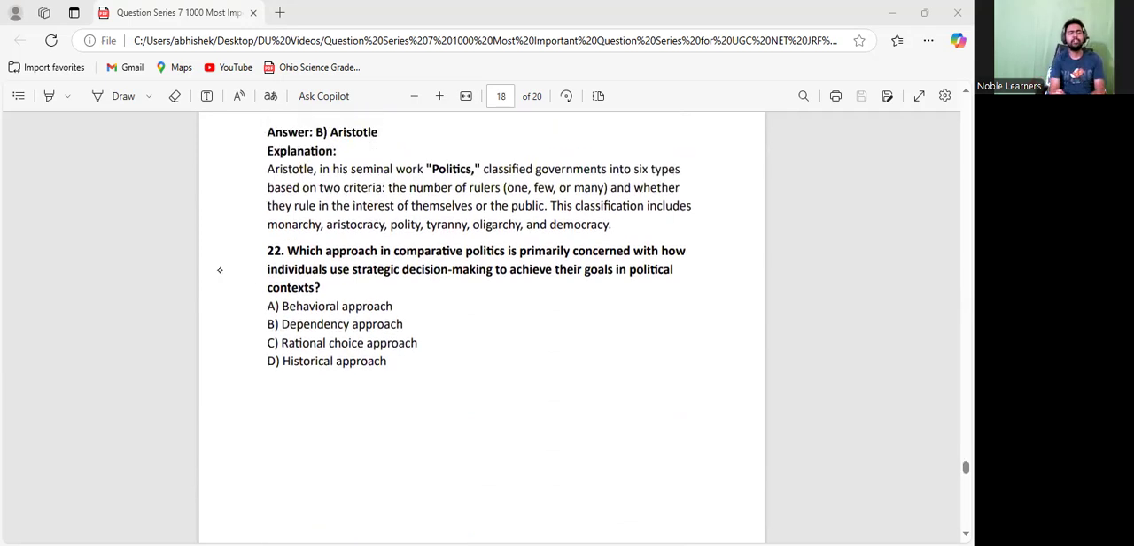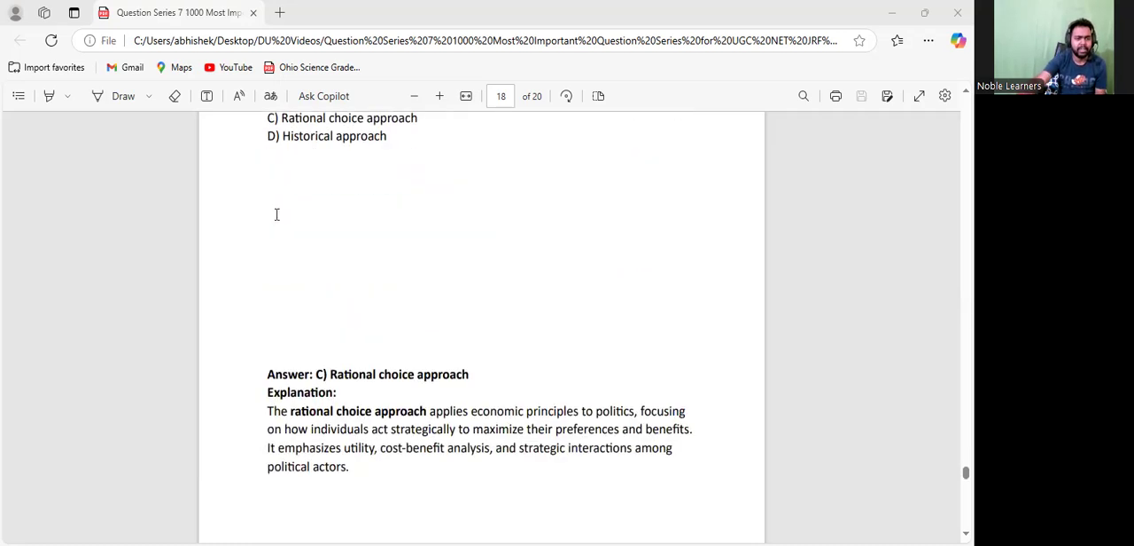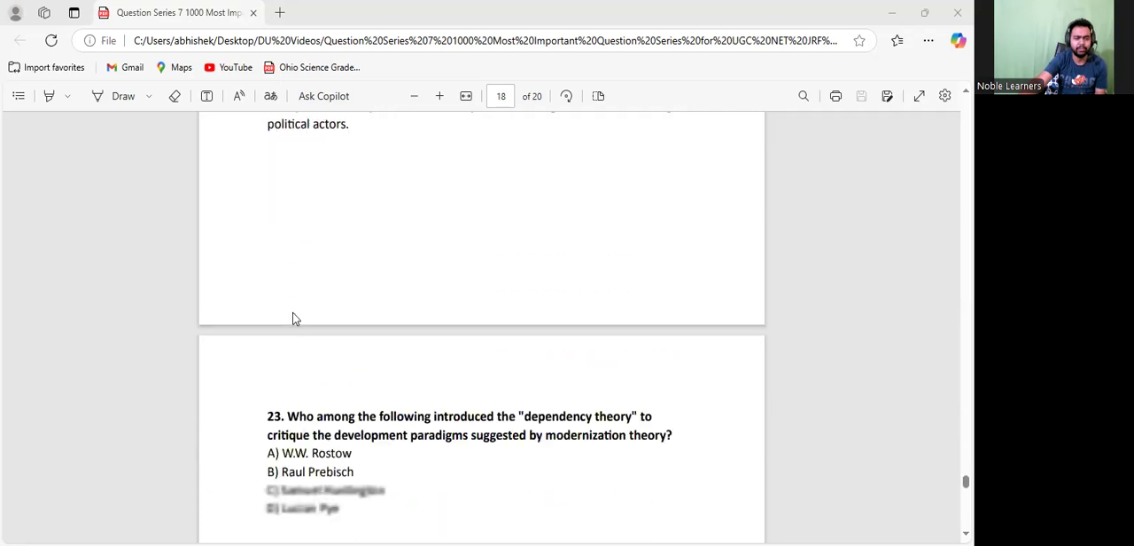Which approach in comparative politics is primarily concerned with how individuals use strategic decision making to achieve their goals in the political context? I told you about this. Rational choice approach would be the correct answer. People are being very strategic and they are trying to maximize their profit and taking decisions accordingly. So rational choice approach is the correct answer for this.